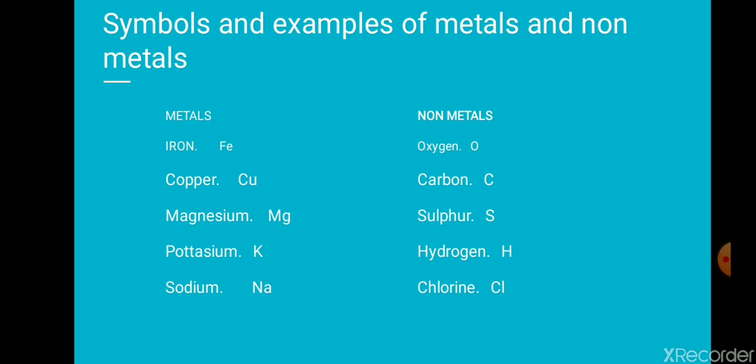Now we'll talk about non-metals. Like oxygen, it has a symbol O from the first alphabet of oxygen itself. Carbon has the symbol C. Sulfur is denoted by S, a capital S. Hydrogen by H, and chlorine Cl with 2 letters of the word.